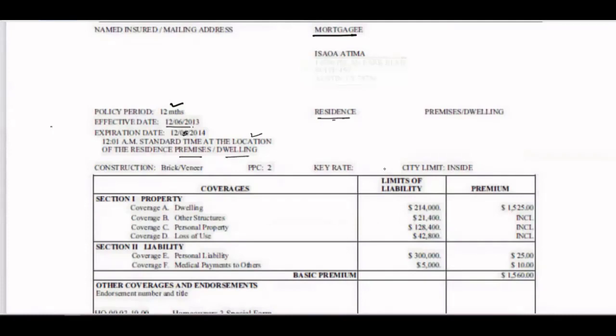This is the residence address and this is the premises. Residence could be your mailing address, and premises could be a different investment property or some other property. If this loan is against the primary home, you will find only one address here. But if you are taking this loan for a second home or an investment property, you will have a different address here.